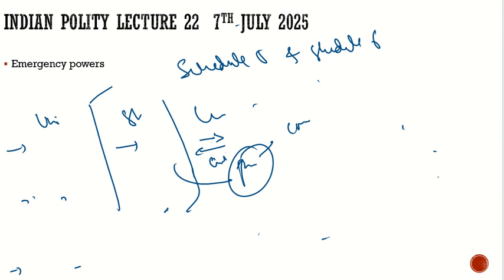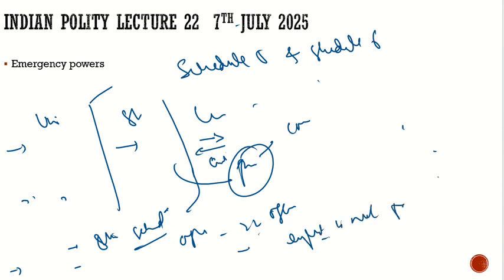Now after that we have the eighth schedule, in which we have the official languages. We have 22 official languages, and English is not part of these 22 official languages. What is the official language of the Union of India? Earlier it used to be Hindi in Devanagari script, but prior to Hindi, it was English.